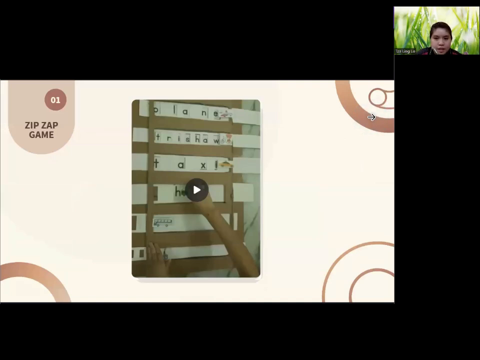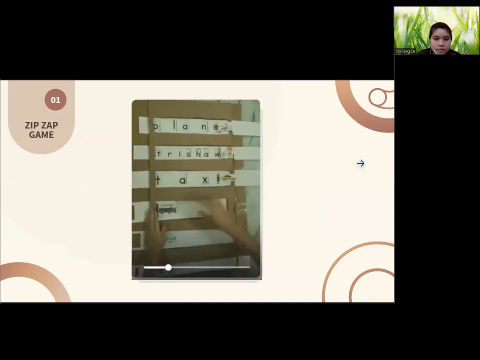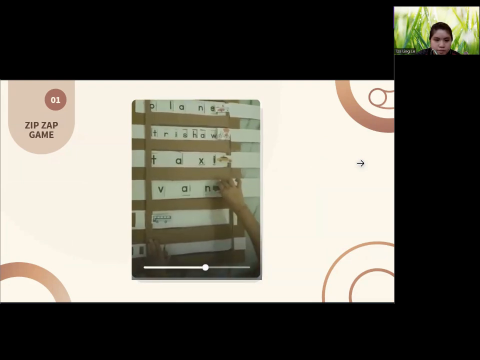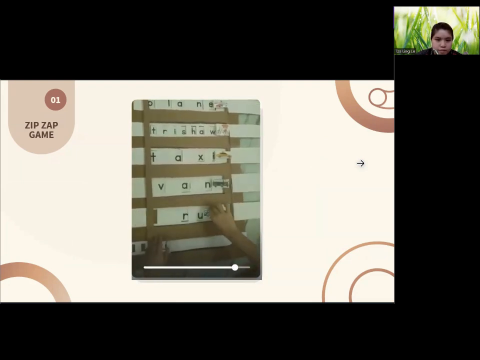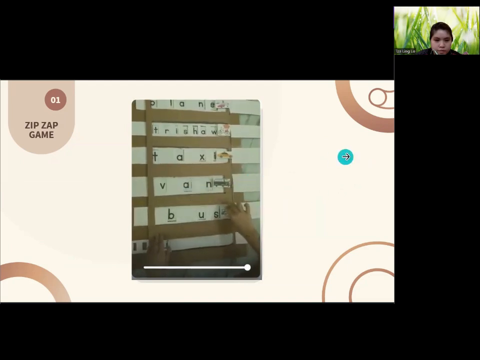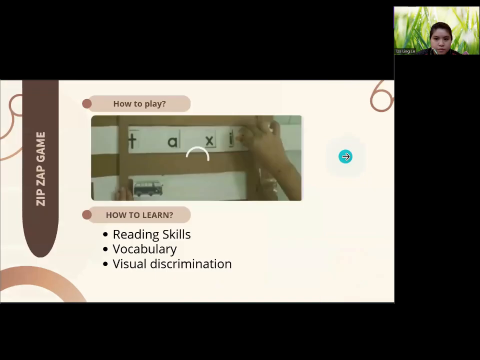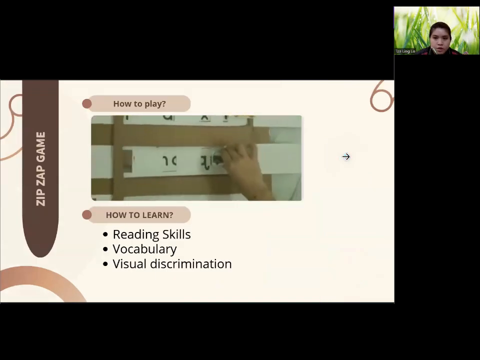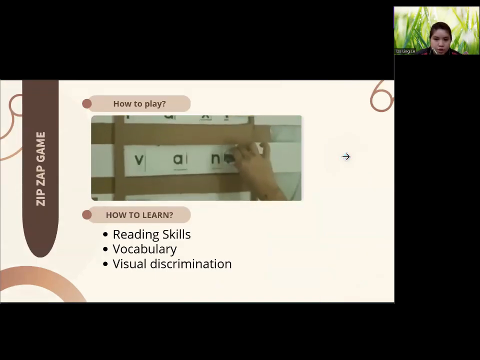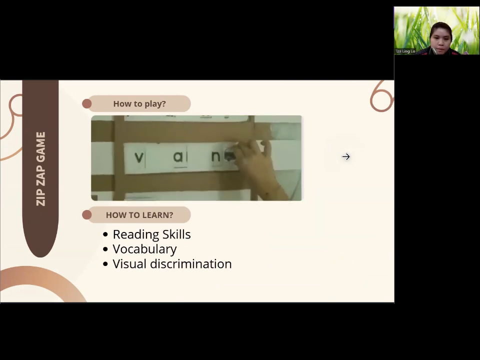Now, let's take a look at how the zip-zap game is played. In this game, children drag the transport picture to search for and match it with its correct name hidden among a group of unarranged alphabets.